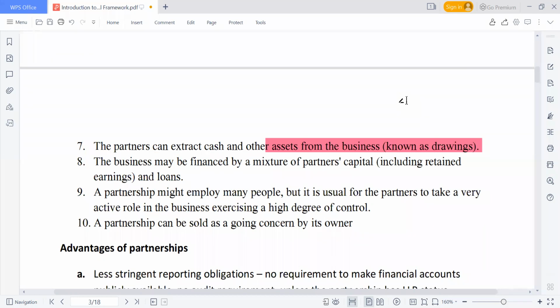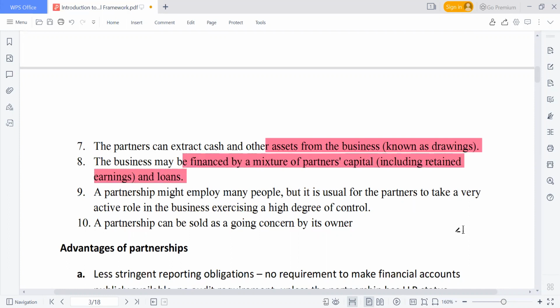And when we are doing the computation, have it at the back of the mind, there are sometimes that we are going to charge interest on drawing. Interest on partners' drawing. Because there's already interest on capital as well. So the capital that you contribute to the formation of the business, there's interest that the business organization is going to pay you. Then if you are also doing withdrawal, then there's also a charge as well. The business may be financed by a mixture of partners' capital and loan. So a partnership business can also have a loan as well.